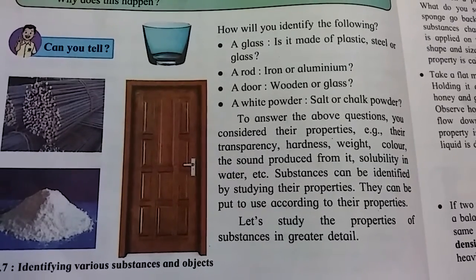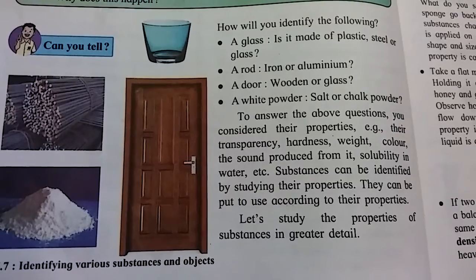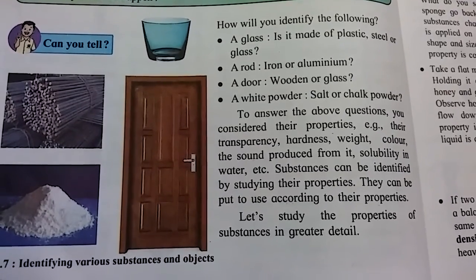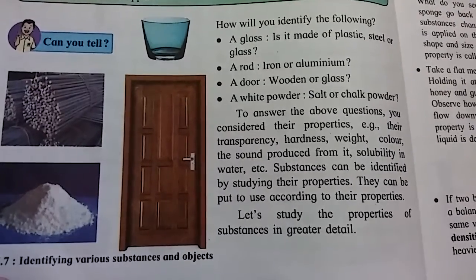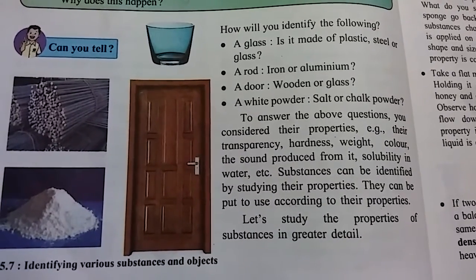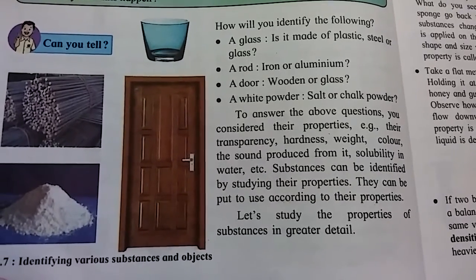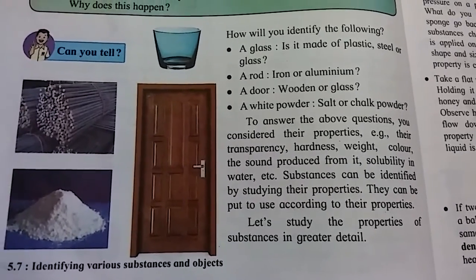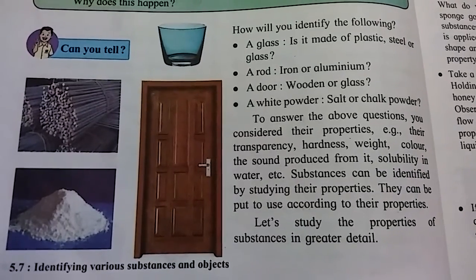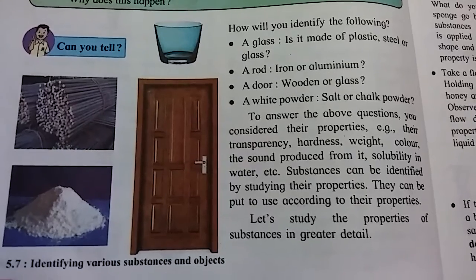This is because the color of iron is black or dark grey, whereas that of aluminium is bright grey or silver. Next, about the door. A door shown in the given figure is not transparent, hence it is made up from wood and not from glass. And last one, a white powder shown in the given figure is a chalk powder.